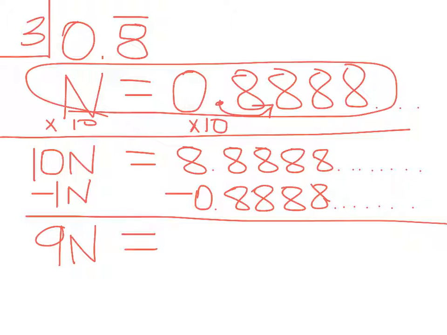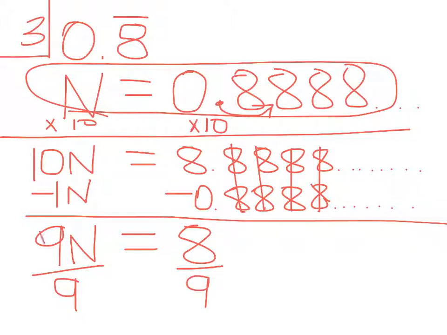And then on this side, when you subtract 0.8 repeating, all of these end up canceling out, and crazy enough just equals 8. So now we have 9n equals 8. How do I get n by itself? I divide by 9. So as you can see here, it now says that n equals 8/9.